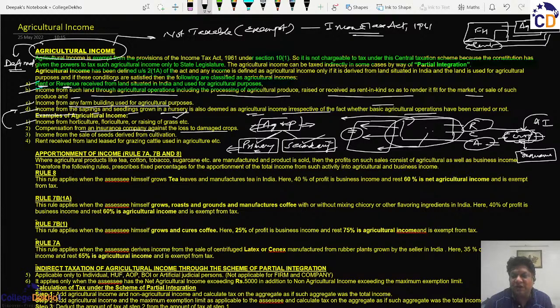So the insurance claim, if there is a loss of the crop, will be like a sale value for it, and therefore any insurance claim received on such loss of crops will be deemed as revenue from agriculture, and hence will be deemed as agricultural income and won't be taxed. Similarly, those who are just selling the seeds to other people will be earning agricultural income.